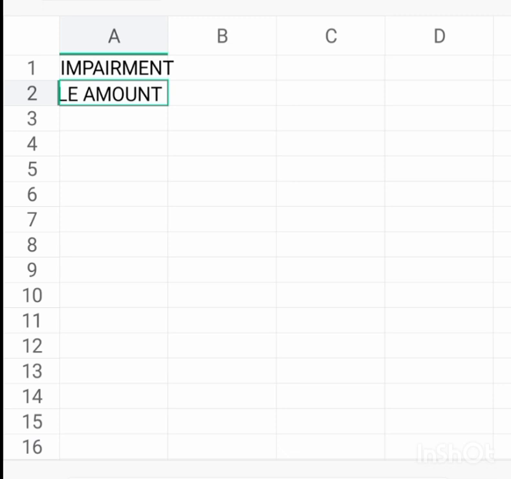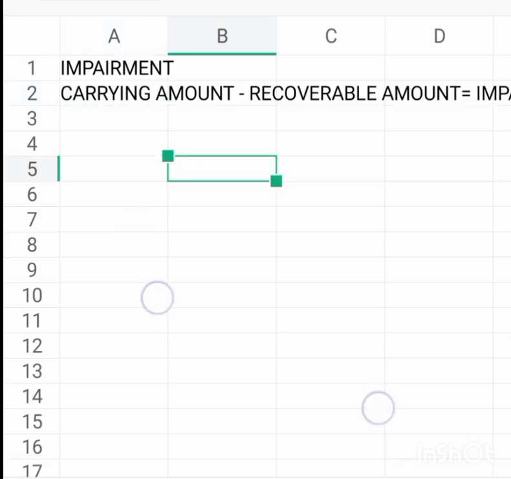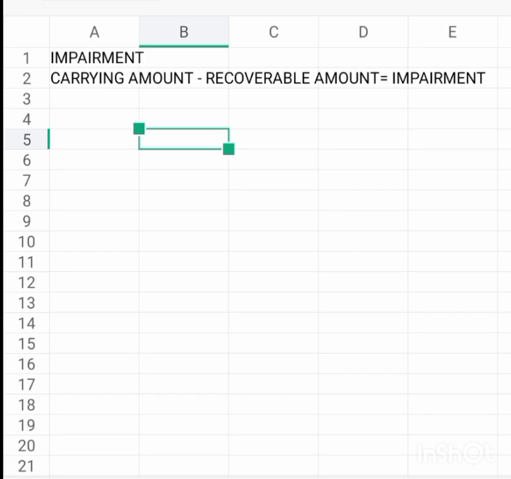That is equal to impairment. So that is how we calculate impairment. Do we get it?